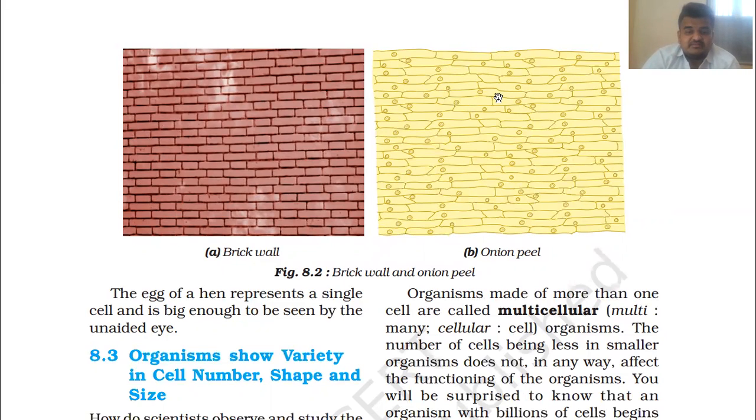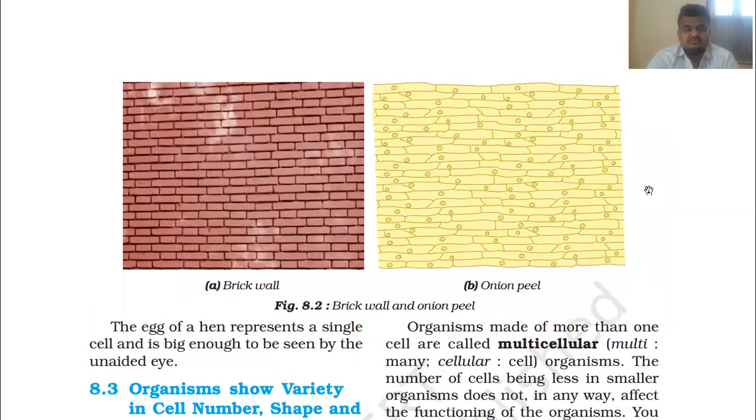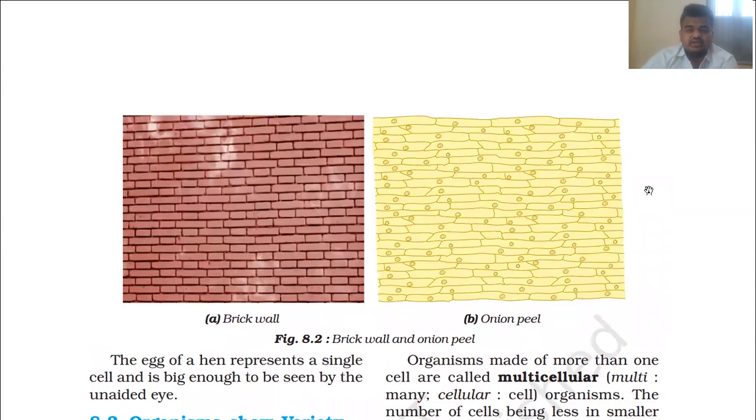The egg of a hen represents a single cell only and is big enough to be seen by the unaided eye. It is very simple: it can be seen by the unaided eye. But notice that the egg of a hen is only a single cell. So we can say it's a big cell. Observe here that this onion peel looks like a brick wall. Observe figure 8.2, A and B together.